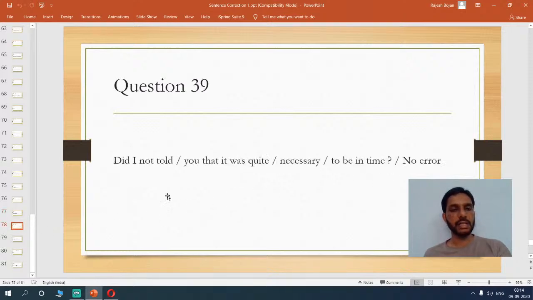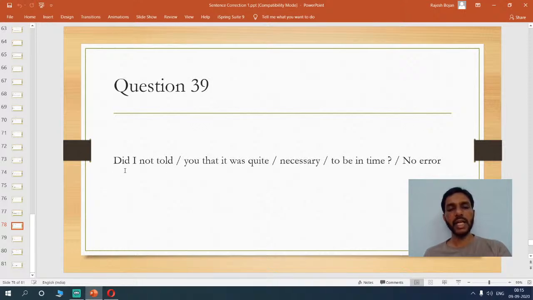Right. So next is, "Did I not told you that it was quite necessary to be in time?" "Did I not tell you?" That would be perfect, because "did" is already a past verb here, and "told" again is a repetition which is not meaningful.